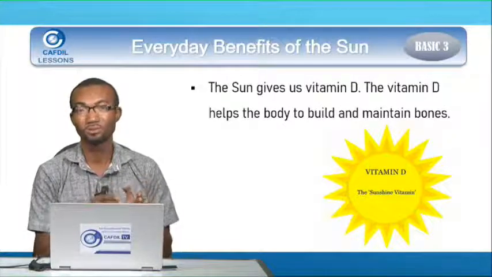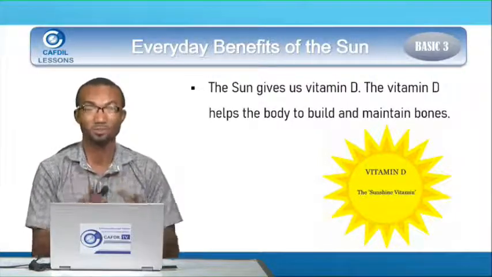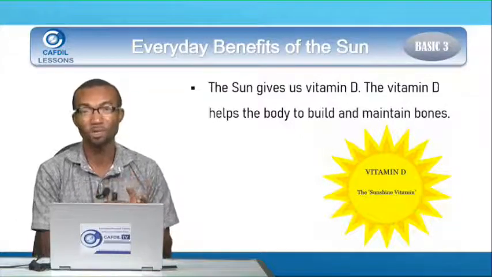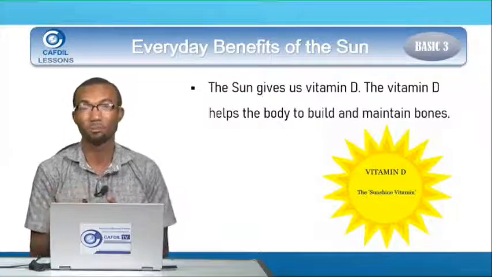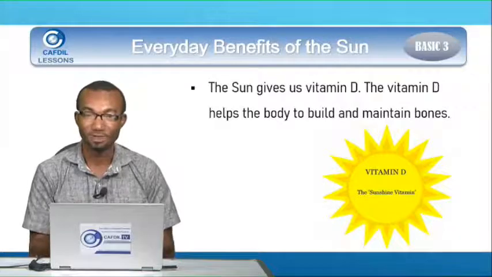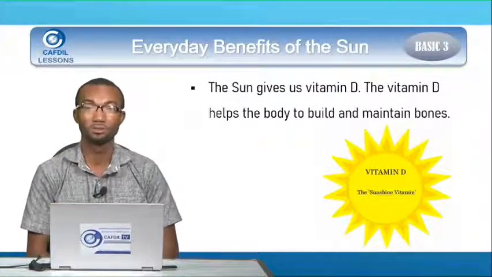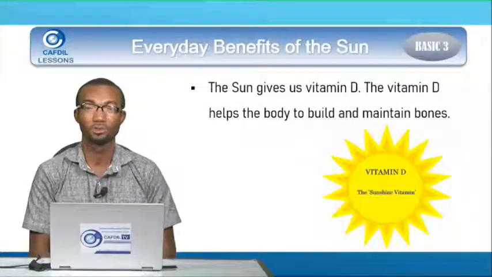So when do we actually get this vitamin D from the sun? Between 7 a.m. and 10 a.m. in the morning. That is where we can get the vitamin D from the sun. From 11 a.m. going, if you stand in the sun too much, it can be harmful.